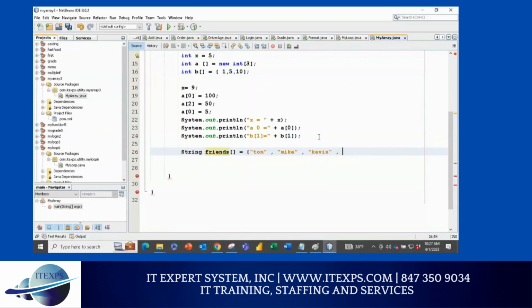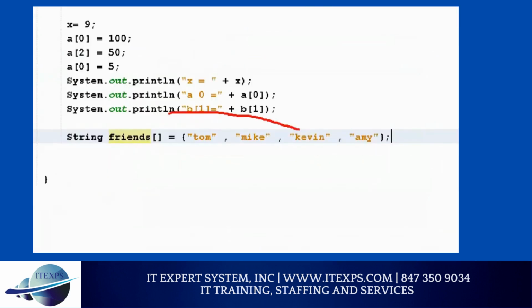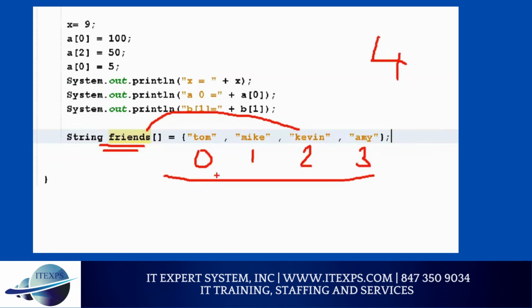So I have a few friends here. I specify the values, so now these friends got the values. So how many friends do I have? 4. So the array size will be 4. It starts with 0, 1, 2, 3. The total size is 4, but the maximum index is 3 because you start with 0.